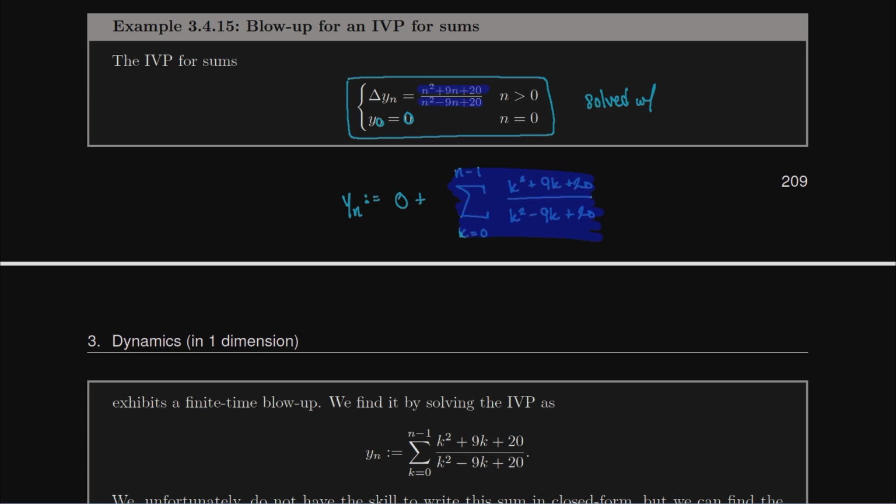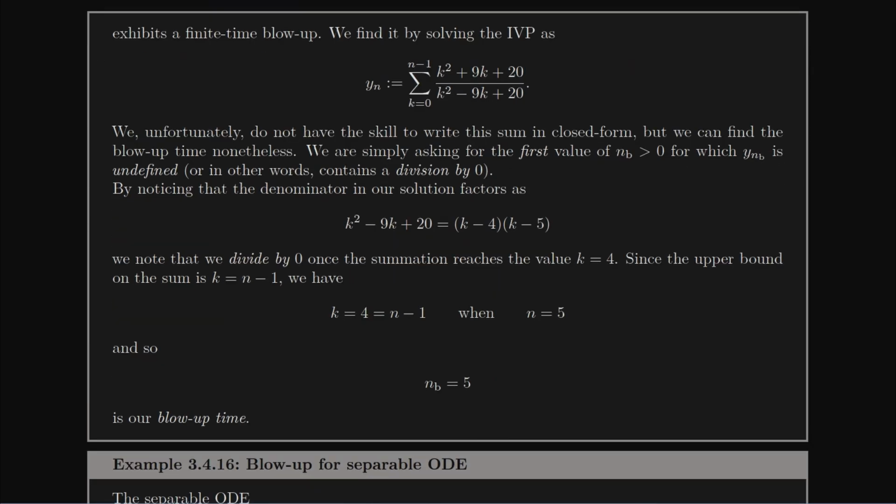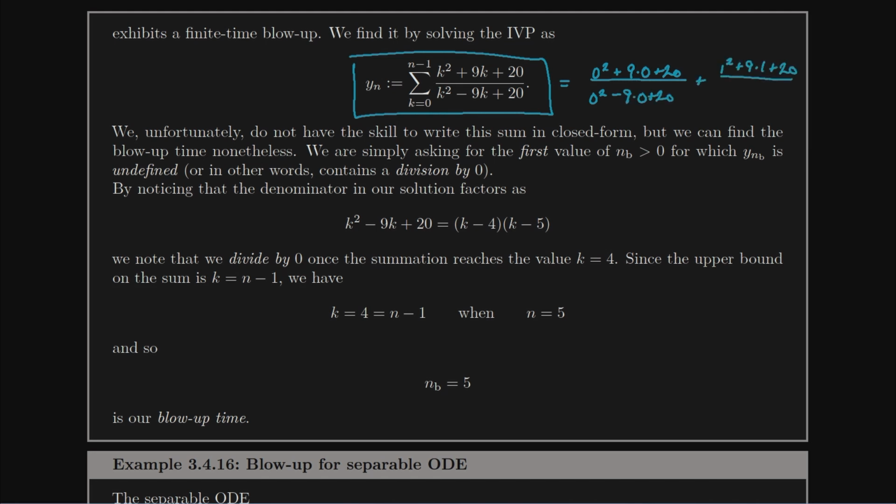And so what we're going to do, instead of trying to compute it in closed form, is we're simply going to ask: if y_n equals this, we can interpret this as a summation of, well, plugging in 0: (0 squared plus 9 times 0 plus 20) all over (0 squared minus 9 times 0 plus 20), and then we'll add (1 squared plus 9 times 1 plus 20) all over (1 squared minus 9 times 1 plus 20), plus (2 squared plus 9 times 2 plus 20) all over (2 squared minus 9 times 2 plus 20), plus dot dot dot, plus, where does this end?